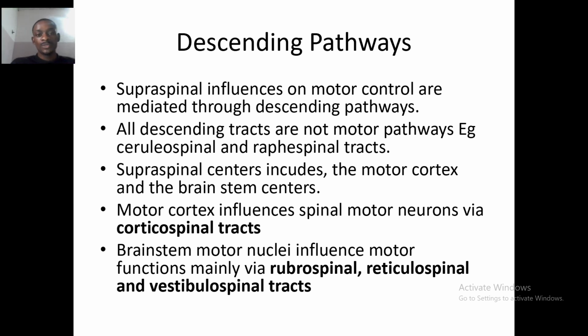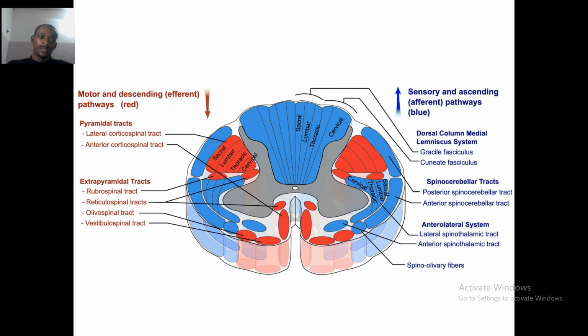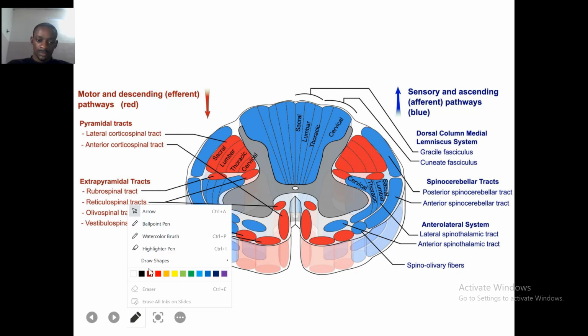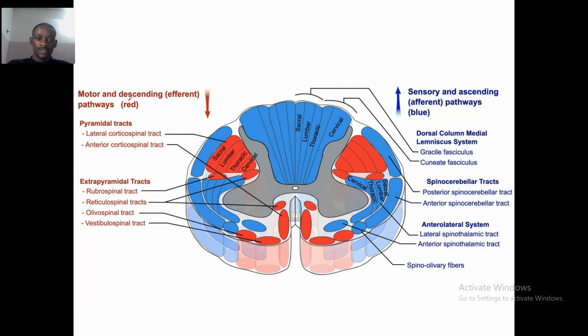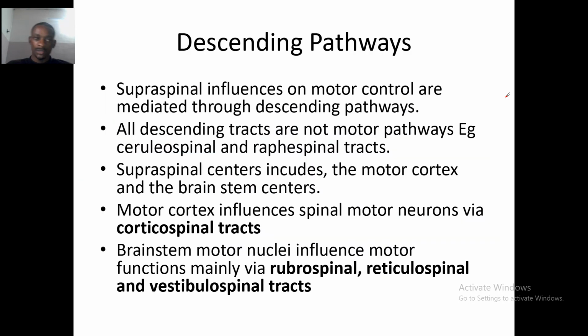In this tutorial, I'll be talking about the descending and the ascending pathways. From this image, you can see here is the descending pathways and here is the ascending pathways.